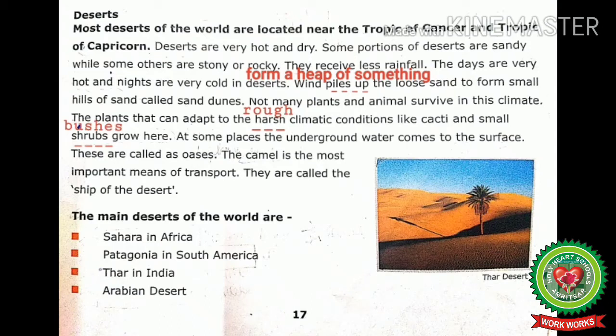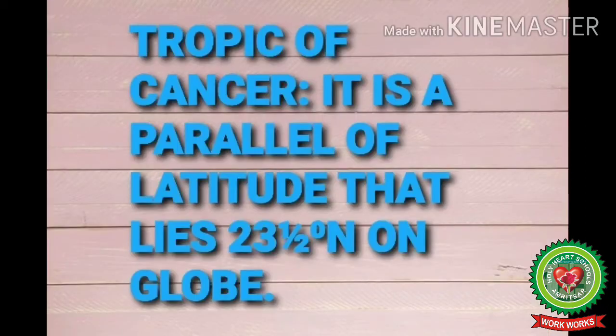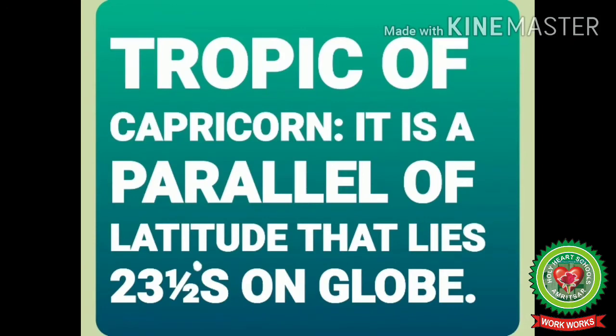Students, piles up means form a heap of something. Tropic of Cancer, it is a parallel of latitude that lies 23½ degree north on globe. Next is Tropic of Capricorn. It is a parallel of latitude that lies 23½ degree south on globe.